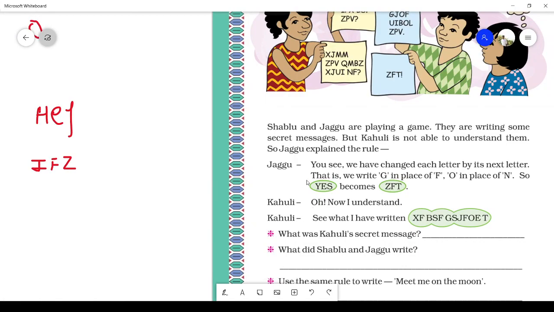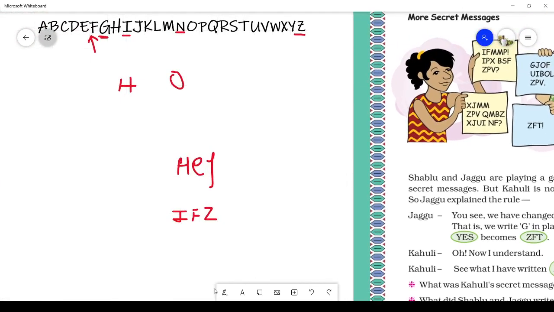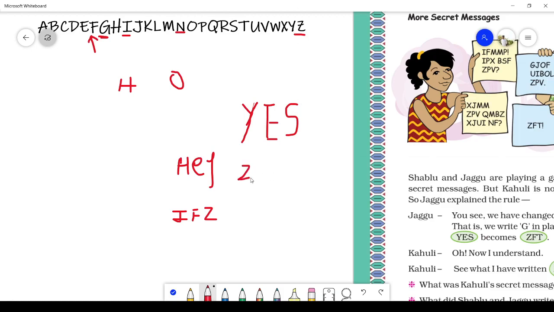Now, here one example is also given: YES becomes ZFT. Let's see that also. Let's write YES: Y, E, S. The next letter to Y is Z, right?